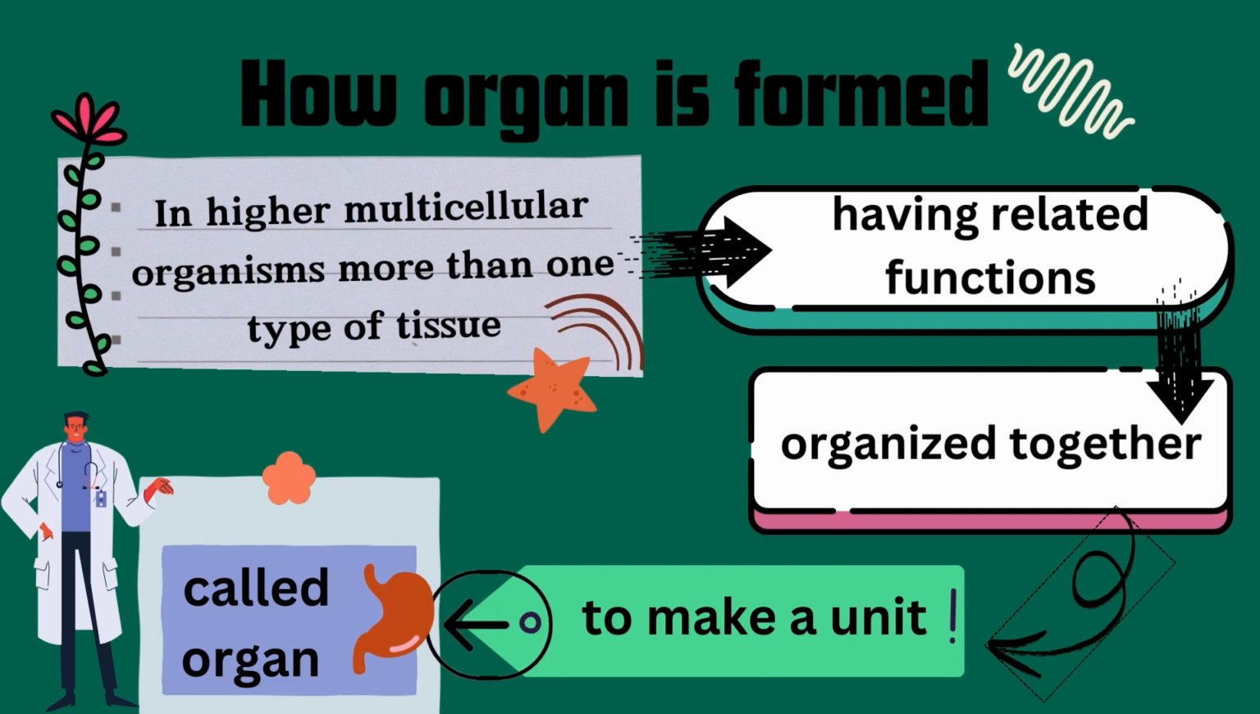Firstly, we will discuss how organs are formed. In higher multicellular organisms, more than one type of tissue having related functions are organized together and make a unit, called organ.